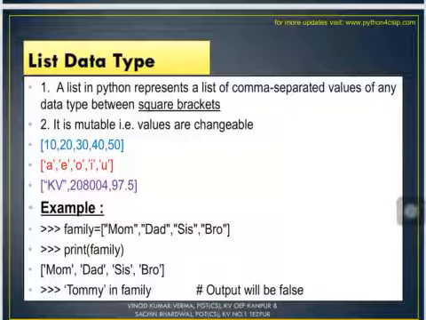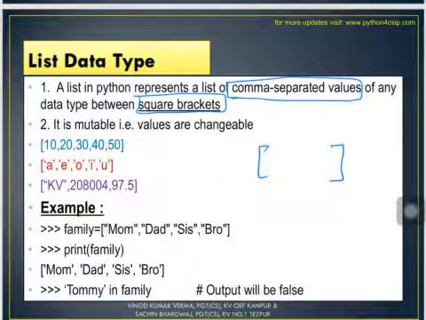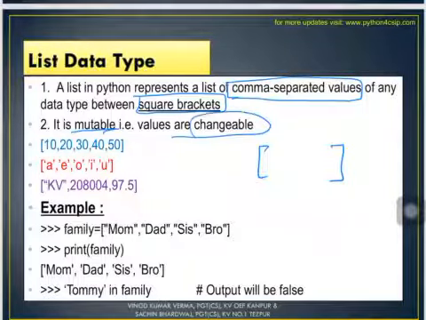So a list in Python represents a list of comma separated values. Remember, comma separated values means in case of list we may have more than one value and all those values are separated by comma. Alright, and the second thing was that all the values of the list are enclosed within square brackets. Remember these kind of square brackets, and we used to write down the values in square brackets. This is mutable, that is the values are changeable, means once we have stored the values in the list, it can also be changed later on if required.